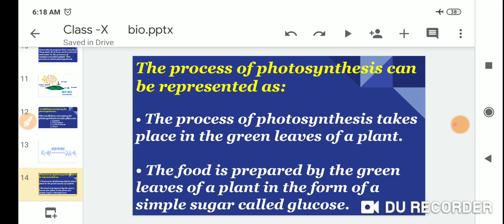The first step: the process of photosynthesis takes place in the green leaves of a plant. Second, the food is prepared by the green leaves of the plant in the form of a simple sugar. The simple sugar is called glucose.